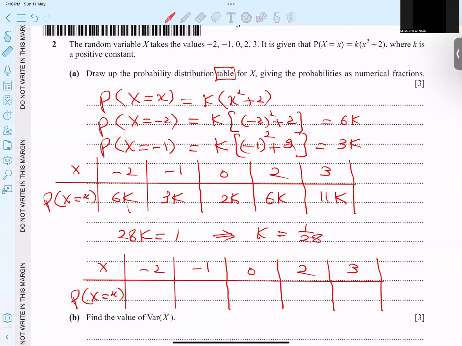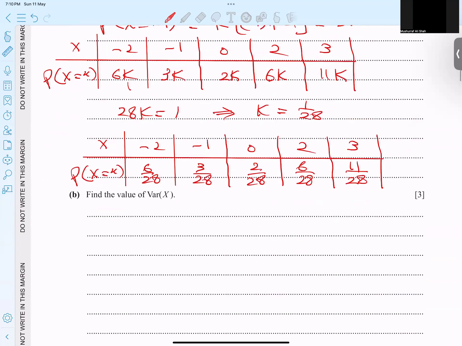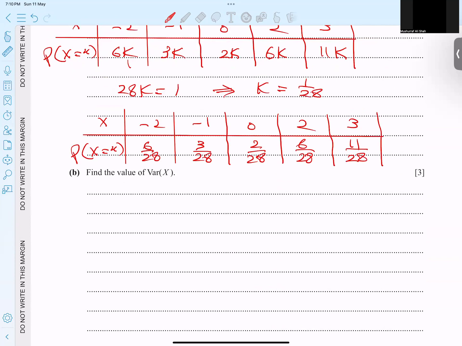So our first value is 6 over 28, second is 3 over 28, then 2 over 28, 6 over 28, and 11 over 28. Now he's asking for the variance. First of all, I'll find E of x. It's called the mean. So multiply, multiply, multiply, and add them all.